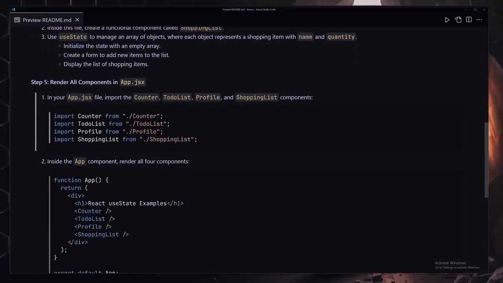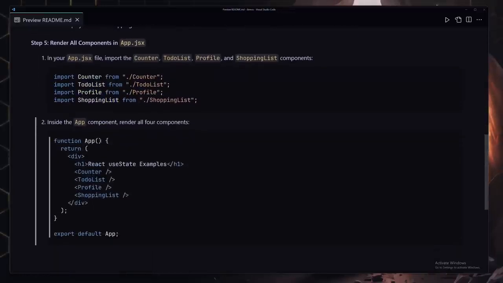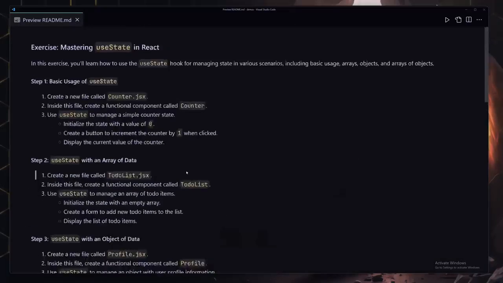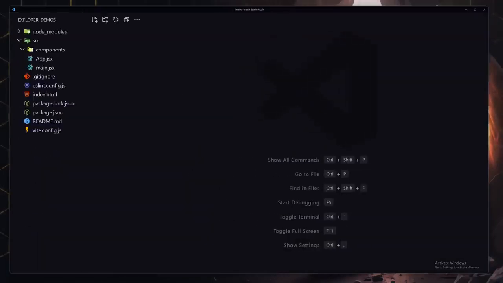Okay, so yeah, this is how you're going to be importing it into your app component so that you guys can see everything. So give it your best shot. If you can do it, that's completely okay. Then come back and watch the solution. Now I'm going to give you my solution.